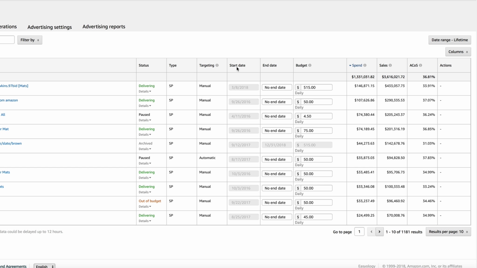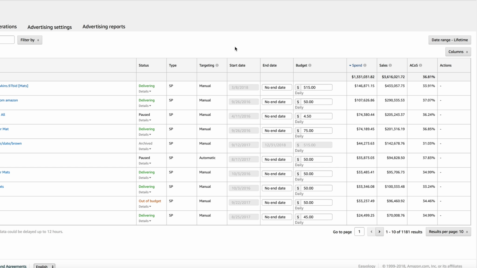I remember when I first started out for our main product 3 years ago, the average cost per click for our main keyword was about 60 to 70 cents, and now it's a little bit over $2. So Amazon PPC has become more expensive, and that's why it's super important to become very specific in your campaign structure and in your strategy to optimize those campaigns.